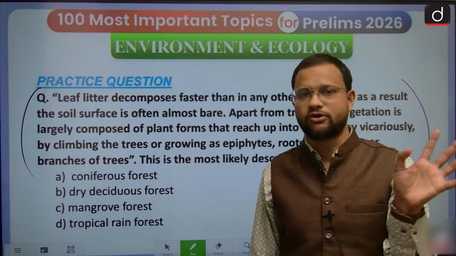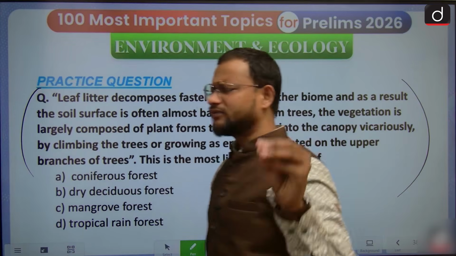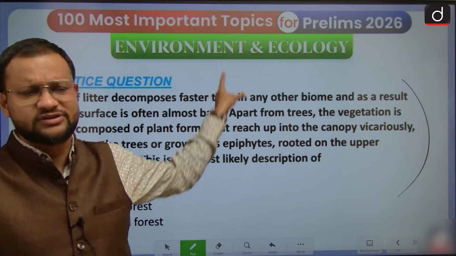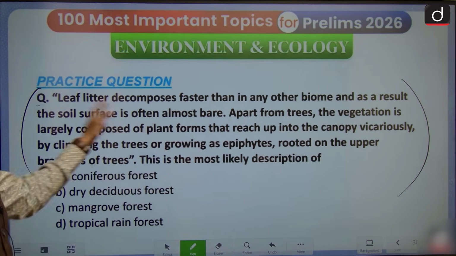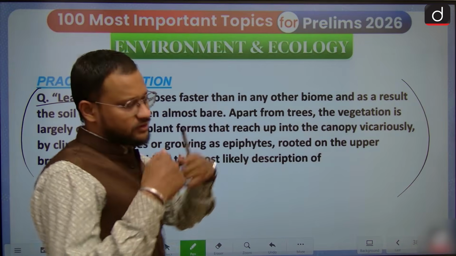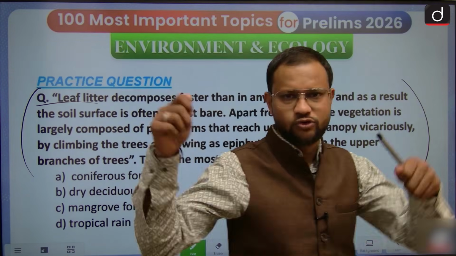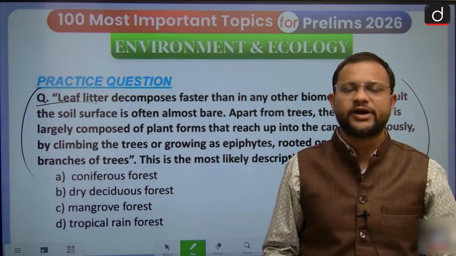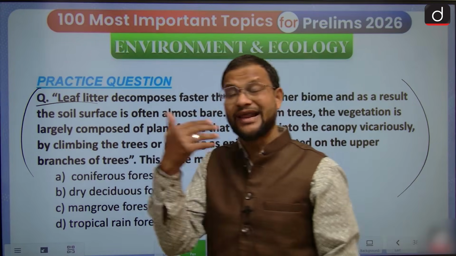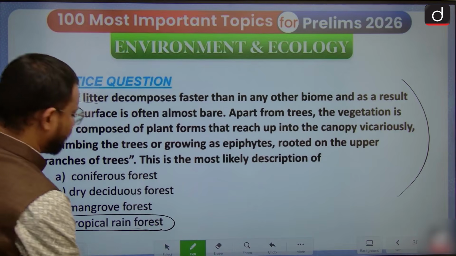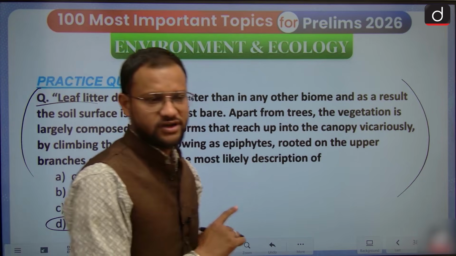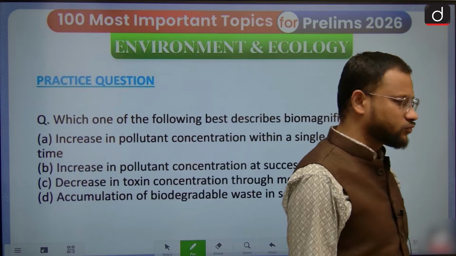Just identify clues from this kind of question and you will land on the final answer. Leaf litter decomposes, erosion is there, and once you cut the forest, it is difficult to grow it again because the soil is low in nutrient content, and that usually happens in tropical rainforest conditions. So the answer is D.